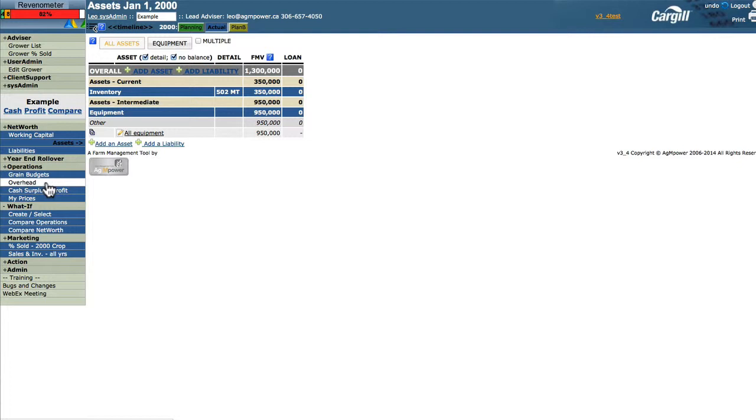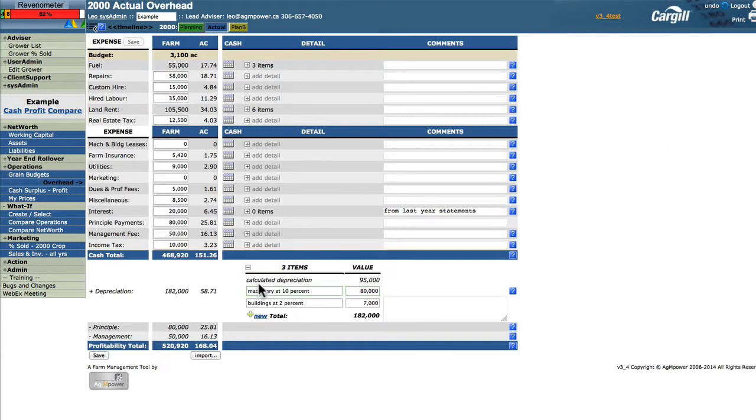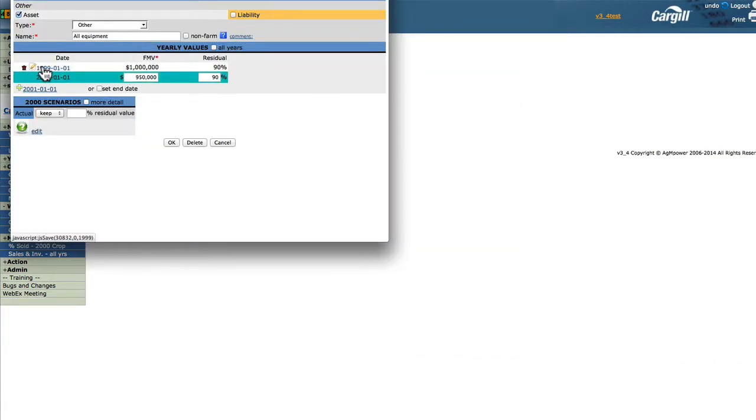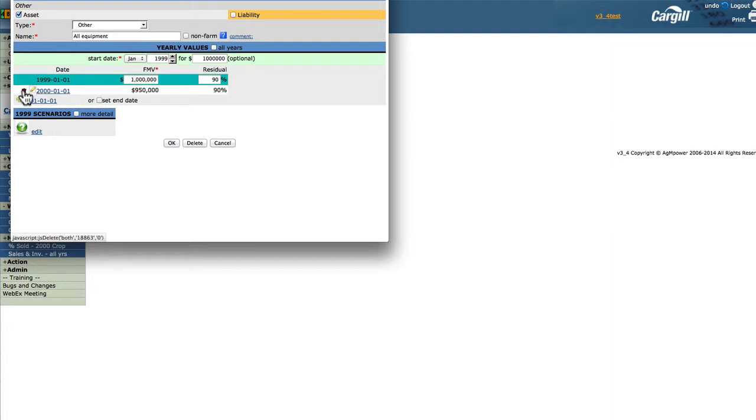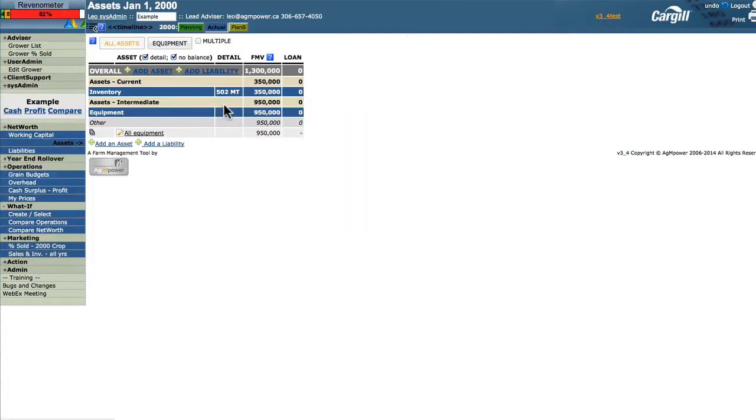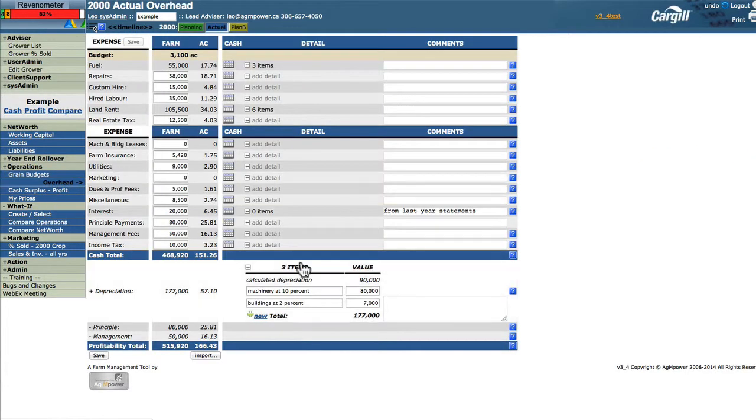Let's take a look at overhead. We now have a calculated depreciation number worth $95,000. If we made a mistake, we can undo it. Let's click the little garbage can by the year 2000, confirm delete, and we're back to the $900,000 that we started with. Go to operations, and you'll see how the calculated depreciation is now revised.